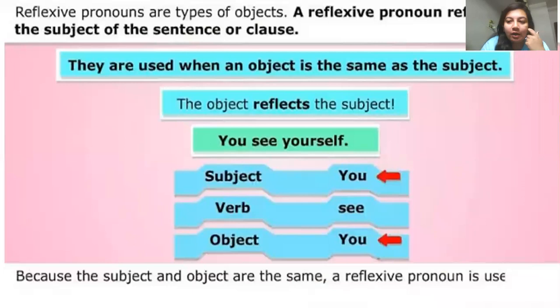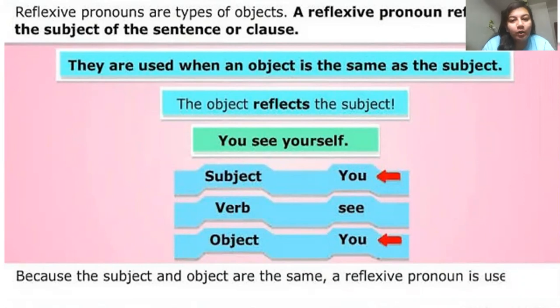Now, why has this pronoun been called reflexive first of all? क्योंकि reflexive pronouns जो होते हैं वो sentence में वापस subject की ओर ही reflect back करते हैं. Means it is again trying to reflect back to the subject of the sentence. They are used when an object is the same as the subject. Reflexive pronoun तब use होते हैं जब sentence में subject और object same हो.